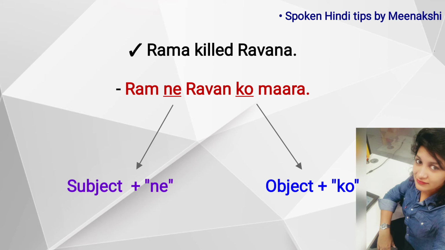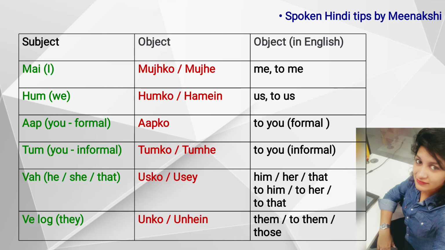Here the subject is Ram and the object is Ravan, right? So with the subject you have to add ne and with the object you have to add ko. And all these are past events. Now let's see how the personal pronouns change, or how the personal pronouns become when they are used as objects, not subject but object.